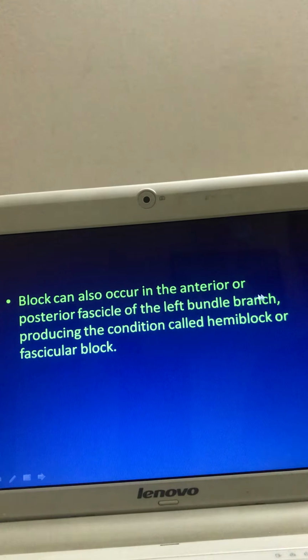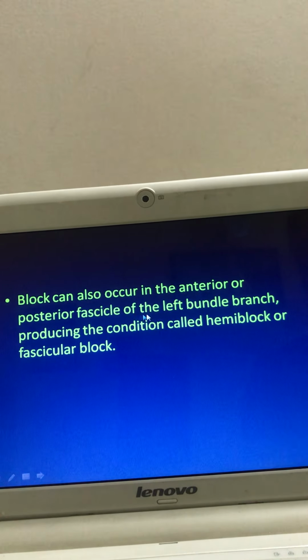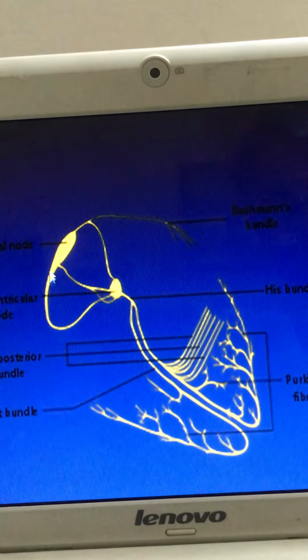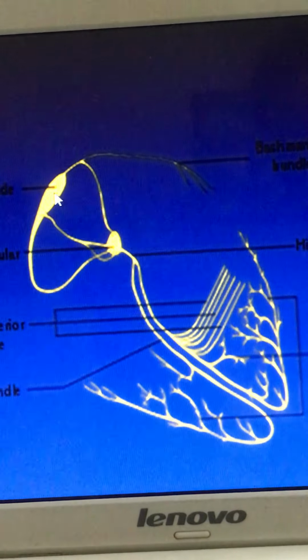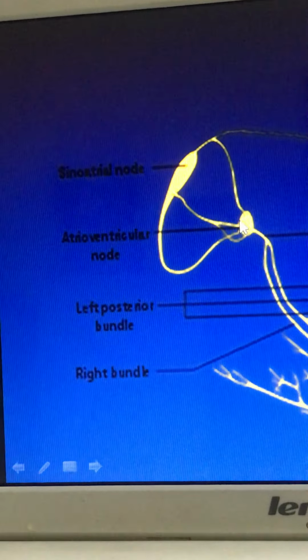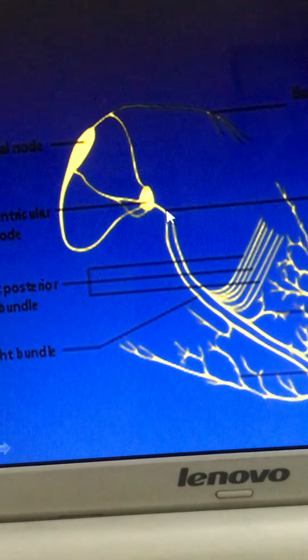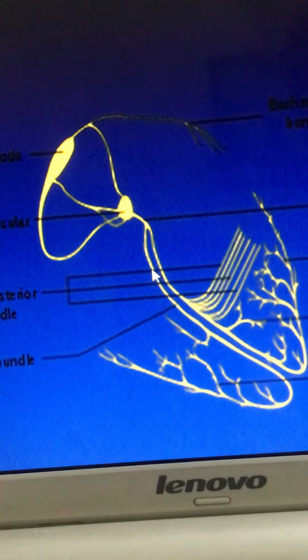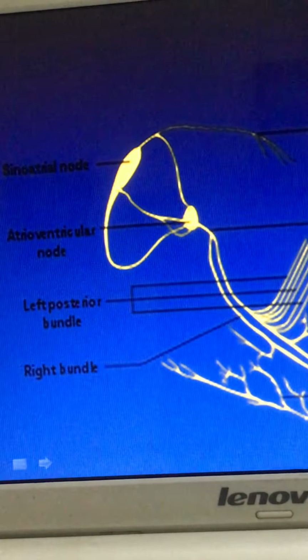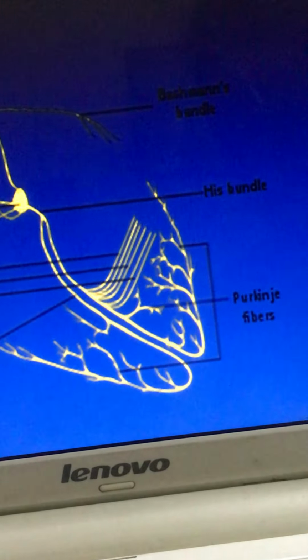Block can also occur in the anterior or posterior fascicle of the left bundle branch, producing a condition called hemiblock or fascicular block. Now this is the conducting system of the heart. This is the SA node, this is the AV node, and this is the bundle of His, right bundle branch, left bundle branch, and Purkinje system.